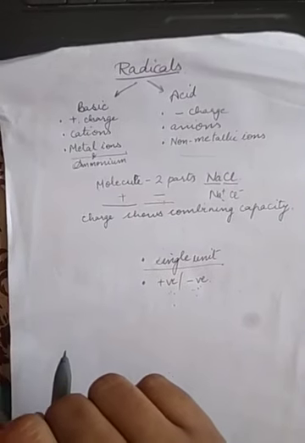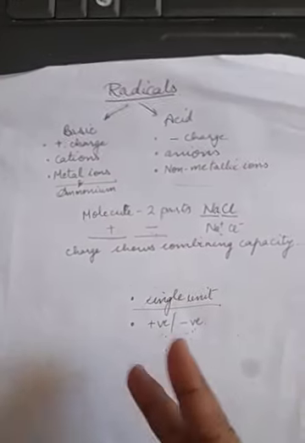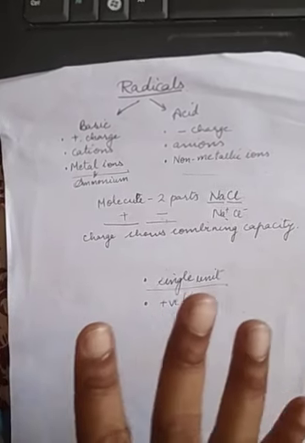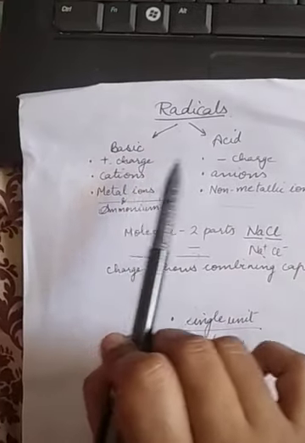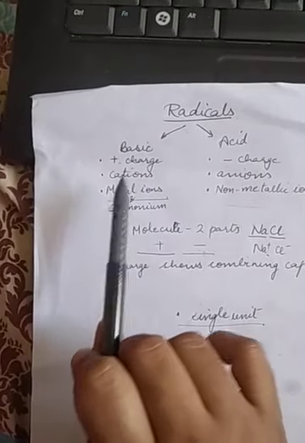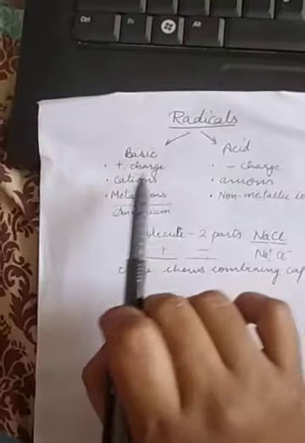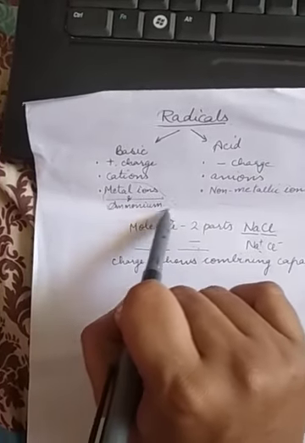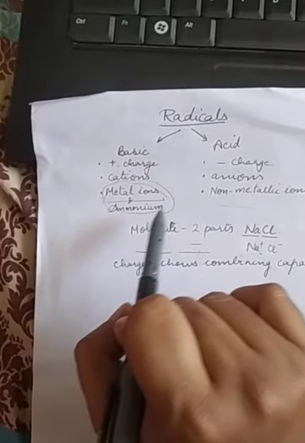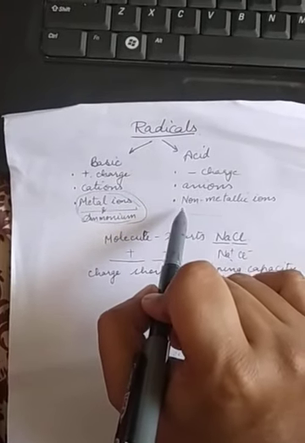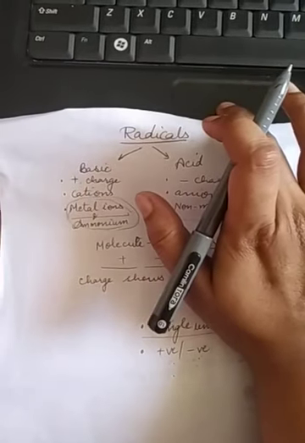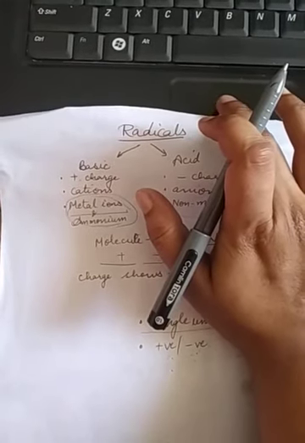Okay, so we have two types of radicals, a positive radical and a negative radical. In a positive radical, we have seen there are two types, metal ions and ammonium ion, and non-metallic ions together form the negative radicals.